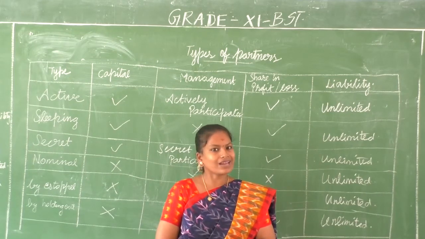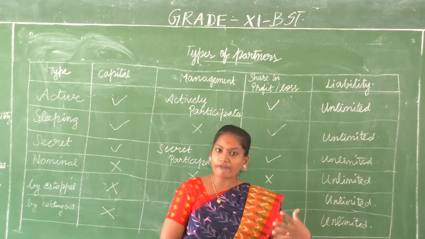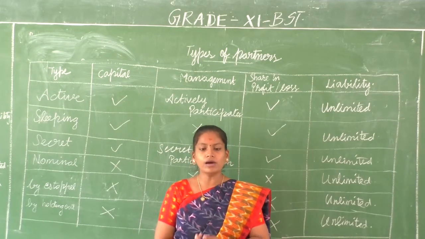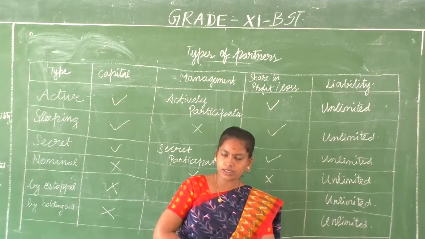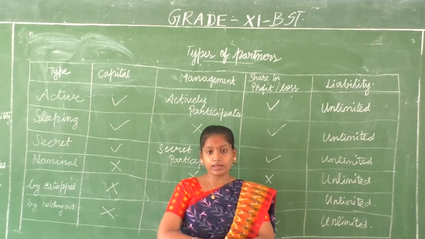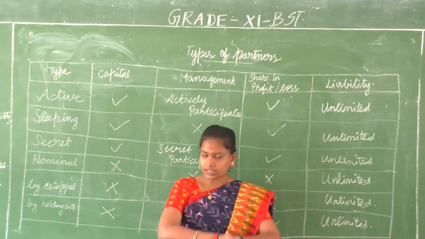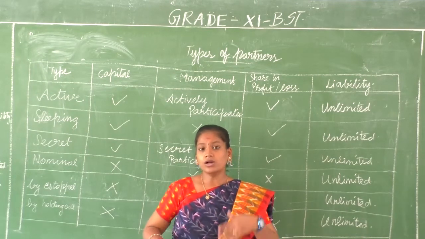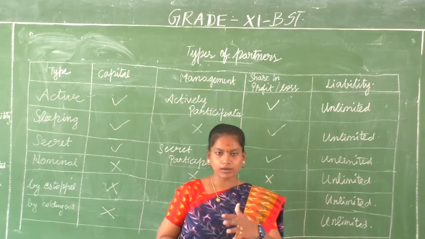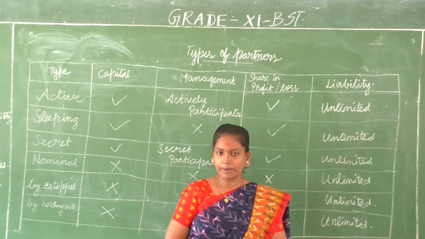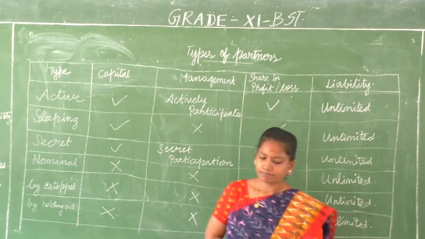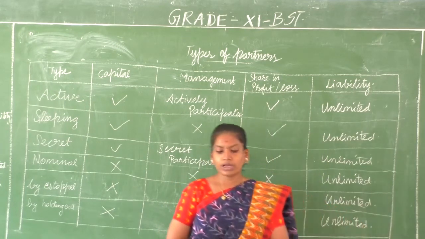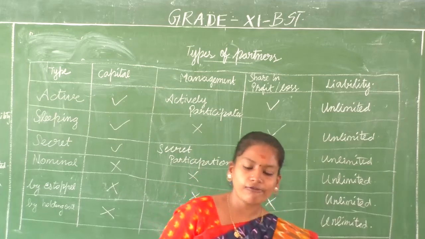Just to show your gratitude or out of some affection, you will make a minor a partner. Till they are minors, their liability will be limited. But once they attain their majority, they will be asked. It is their choice to continue as a partner or just get out of the partnership. Clear? These are the various types of partners. Next we will discuss the types of partnership.